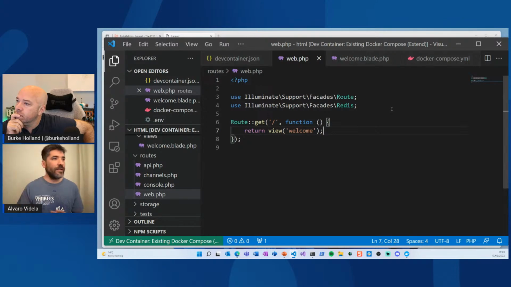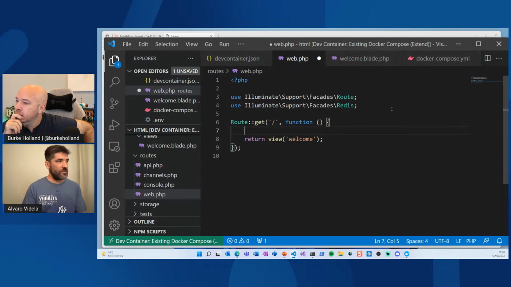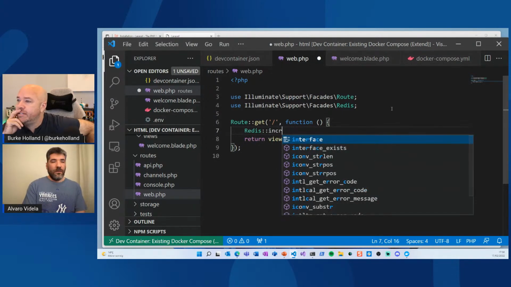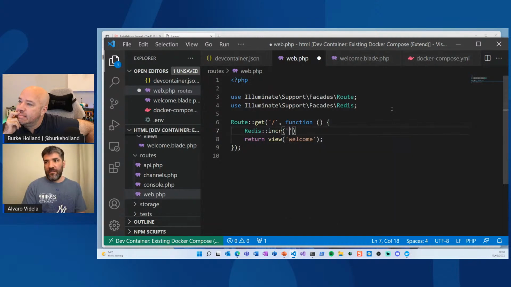Everything is there, ready to use. I don't need to really think too much. It's all built in. There's nothing extra to install there. That's really nice. So the API is Redis increment, I will call my key view count and 1. So every time this controller is called, the view count will increment.